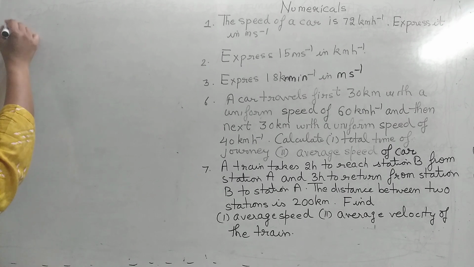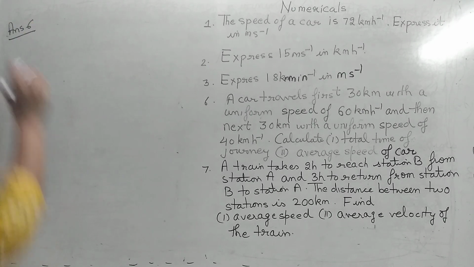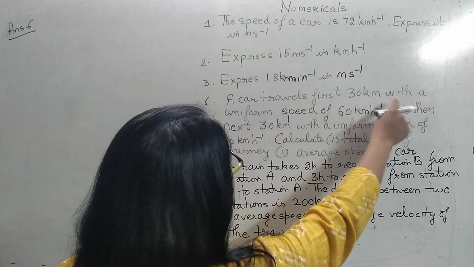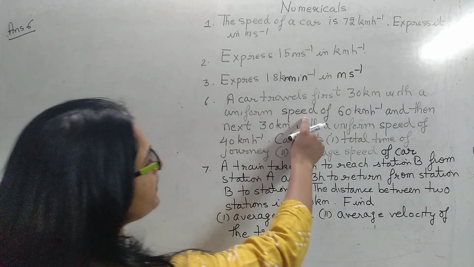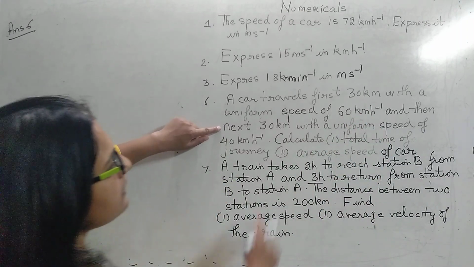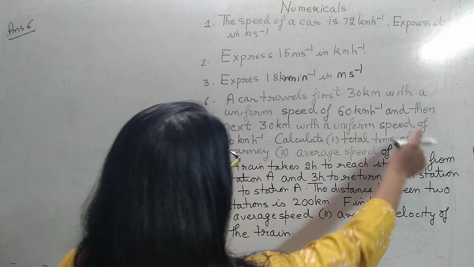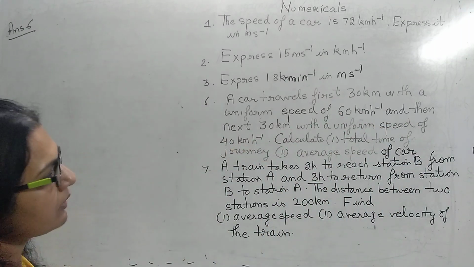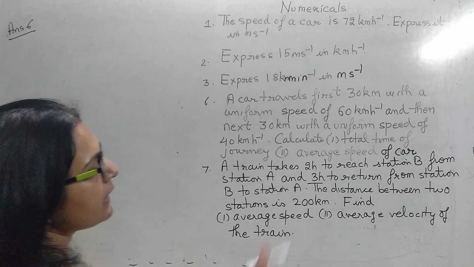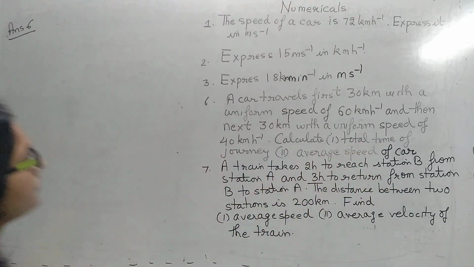Come to question 6. Here it is given a car travels the first 30 kilometer with a uniform speed of 60 kilometer per hour and then the next 30 kilometer with a uniform speed of 40 kilometer per hour. You have to calculate the total time of journey and the average speed of the car.